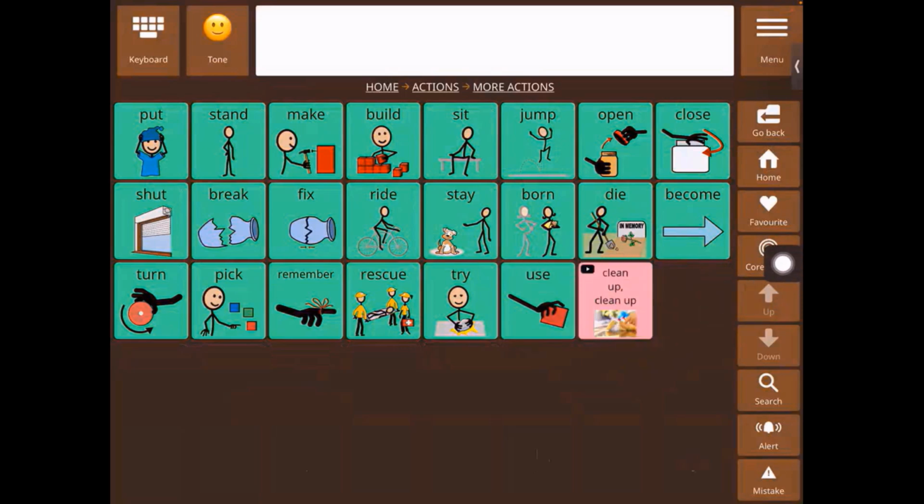So if I click on the button, it will open up a pop-up window and start playing the video for me.